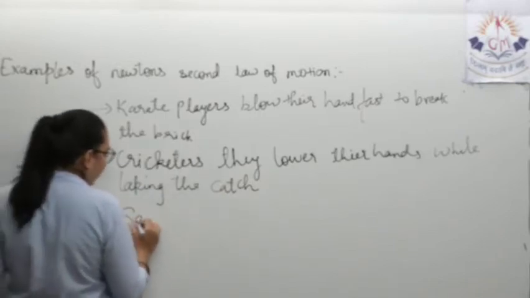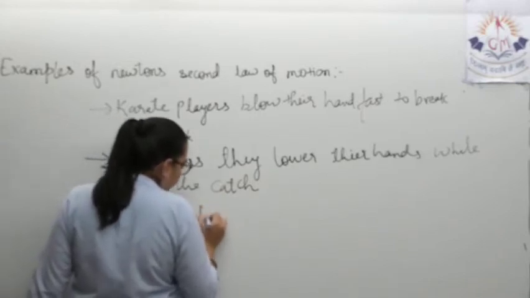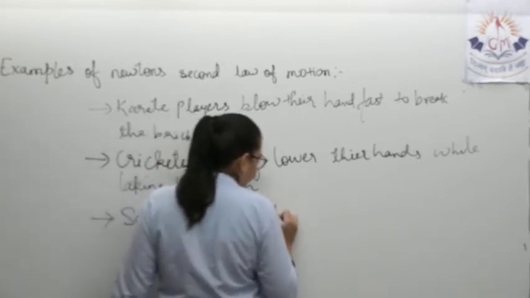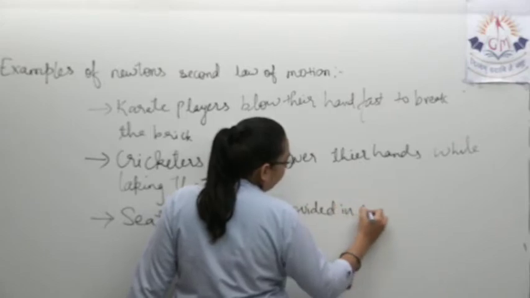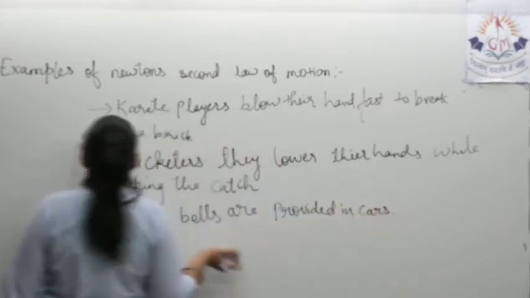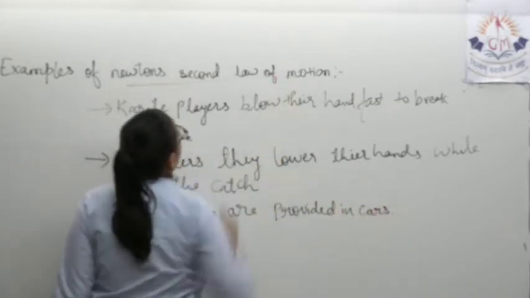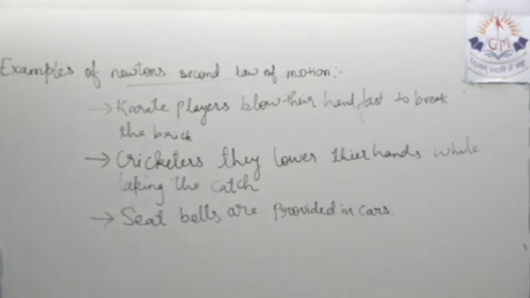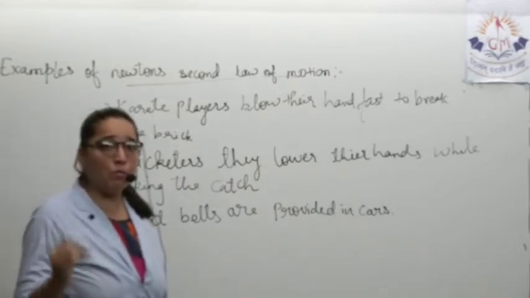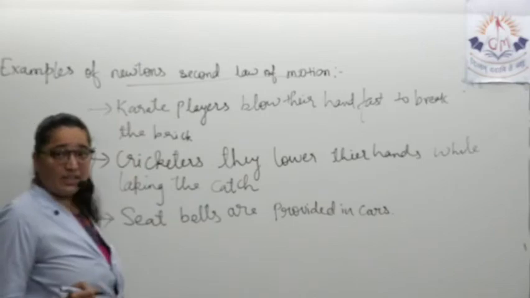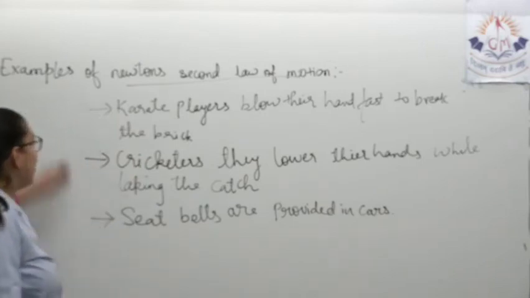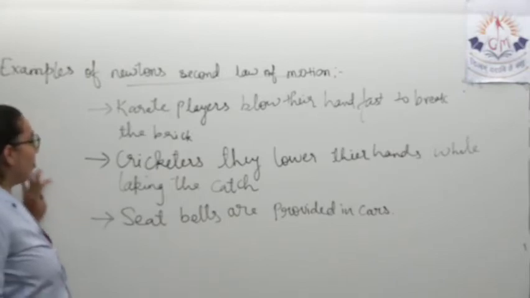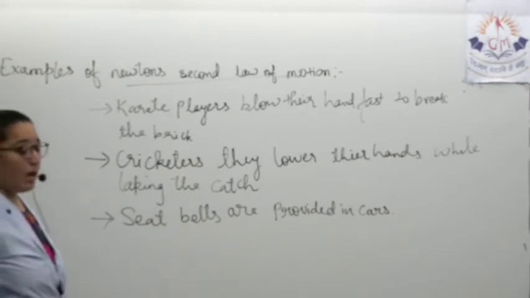Next, seat belts are provided in the cars. What is the reason? The reason is Newton's second law of motion. So these are a few examples.